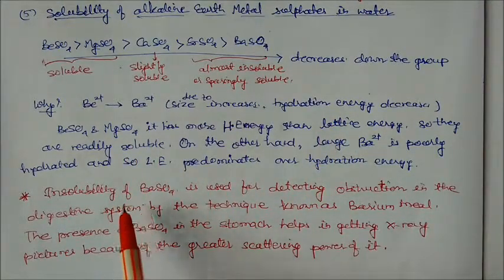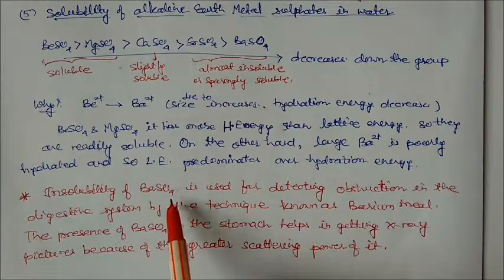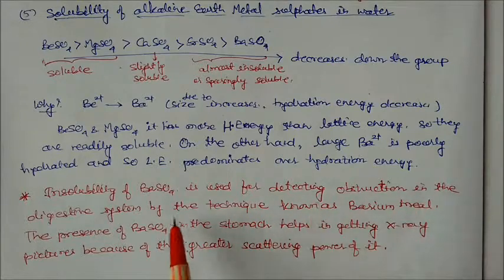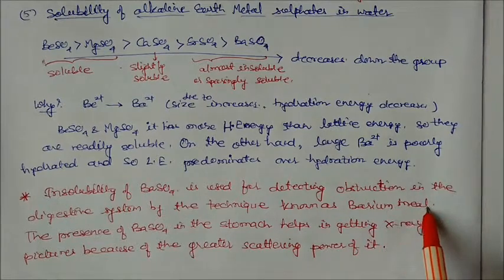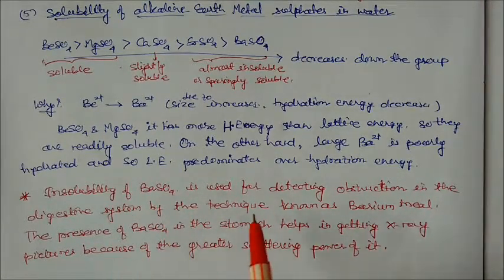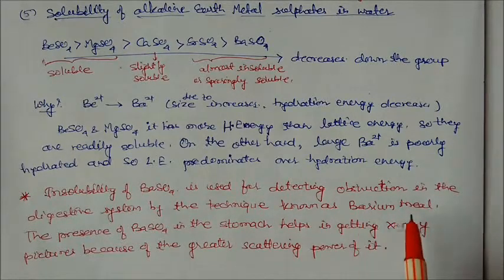Now, barium sulfate has a very important role. Due to the insolubility of barium sulfate, it is used for detecting obstruction in the digestive system by a technique known as barium meal. This is one important significance of the insolubility of barium sulfate in our body. Barium sulfate in the stomach helps in getting X-ray pictures because of its greater scattering power. So doctors give barium meal to the persons.